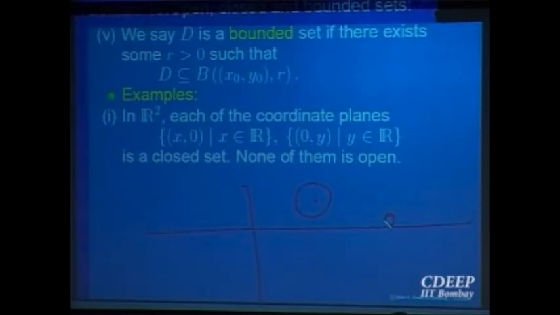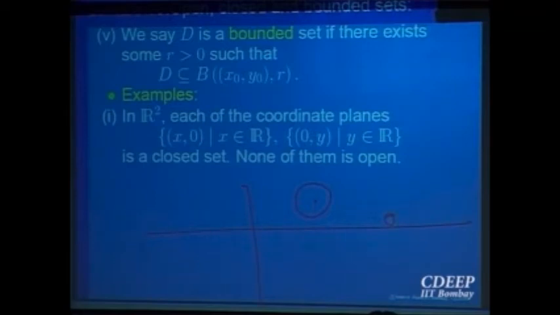Is it bounded? No, it is not bounded, because however large a ball I take, some part of the x-axis goes outside. So it is closed but it is not bounded. Is it open? What is openness? Every point of that set is an interior point. That means at every point, I should be able to draw a small ball which is completely inside the set.